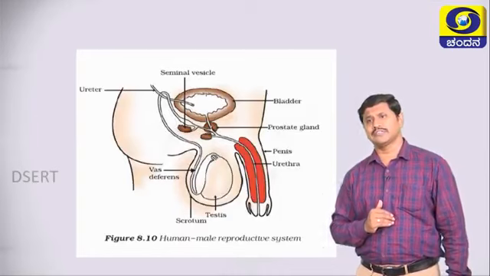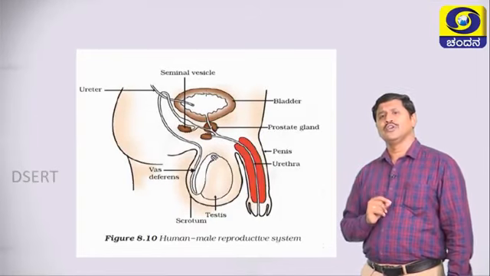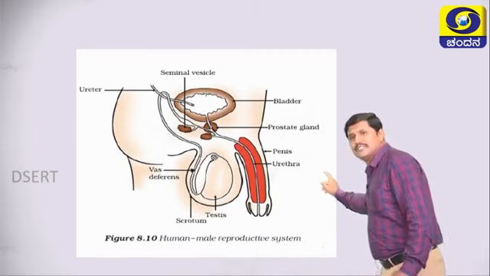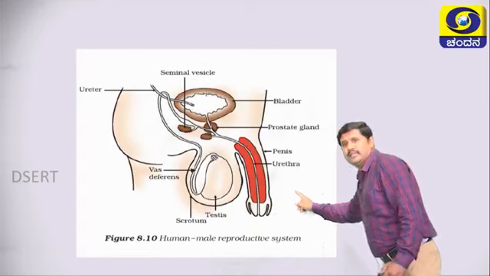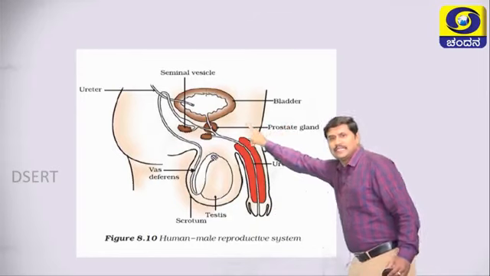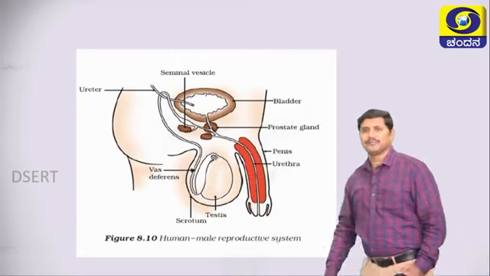Next, look here students, this diagram shows the human male reproductive system. It has a number of parts. This is called urethra, penis, prostate gland, bladder and seminal vesicle, and this is called testis and scrotum.